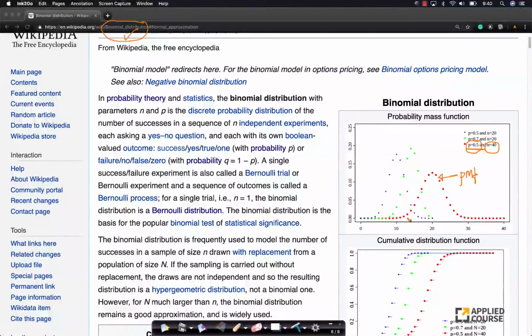It looks like it has dot dot dot dot. See, this is not a continuous curve. Again, we'll come back to curves like this when we study something called the normal distribution a little later. Then we'll connect these concepts also. Look at this green line here. This green line is p equals 0.7 and n equals 20. This blue line here is p equals half and n equals 20. So if you actually plot the PMFs, this is how they look like.